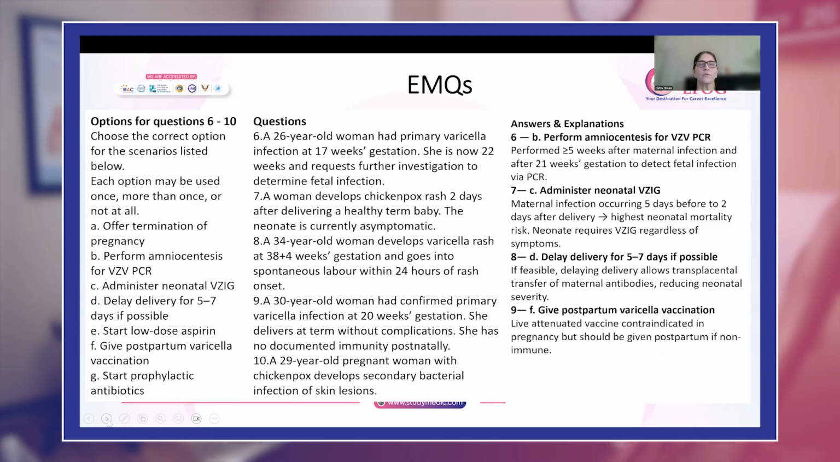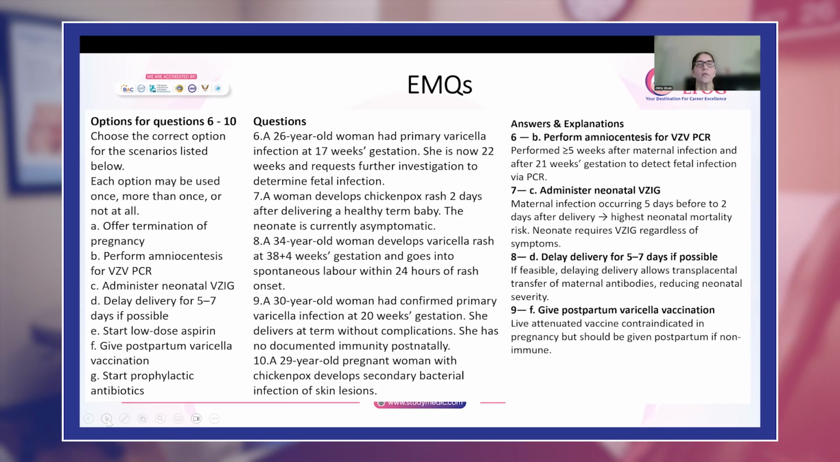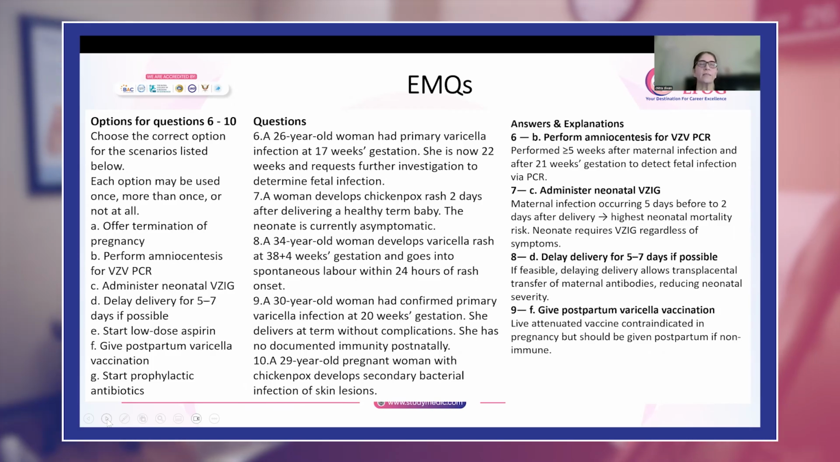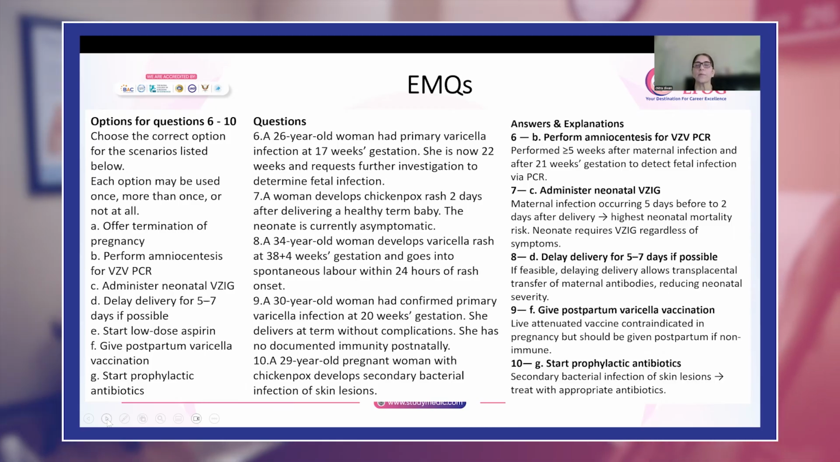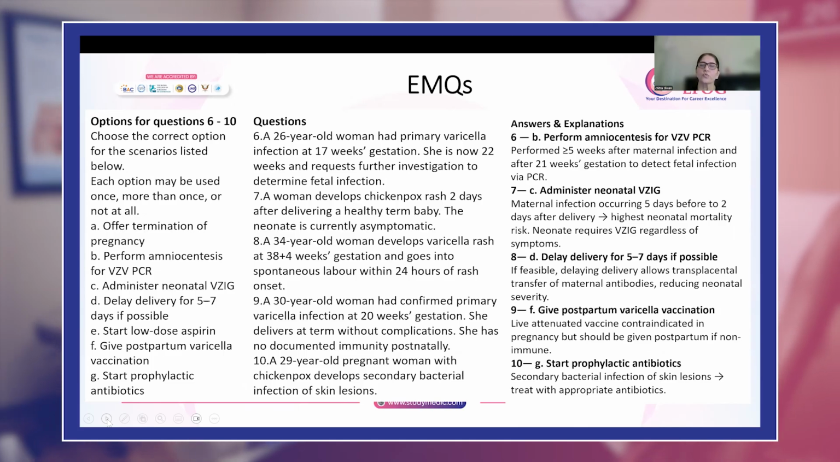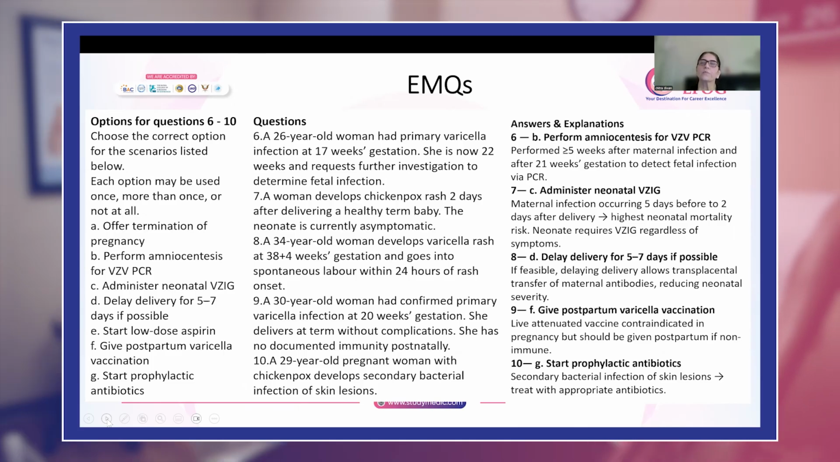You have this 29-year-old pregnant woman who has chickenpox and develops secondary bacterial infections. Okay, skin lesions. So what will you do for her? You will give her antibiotics because there is secondary bacterial infection. So you have to give her appropriate antibiotics.